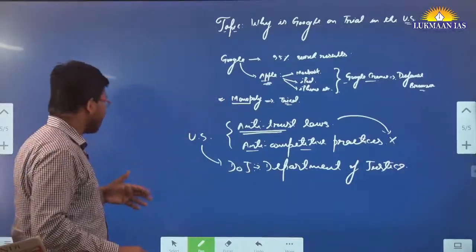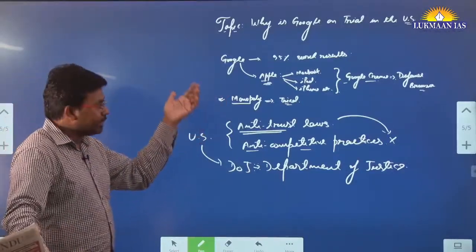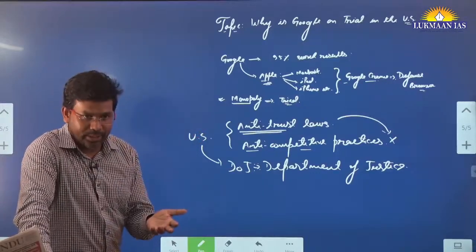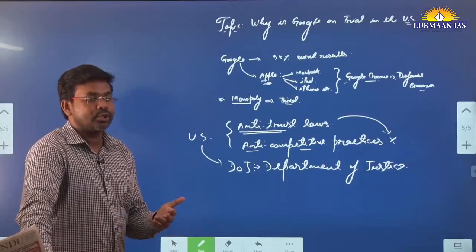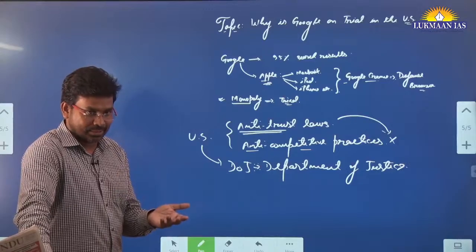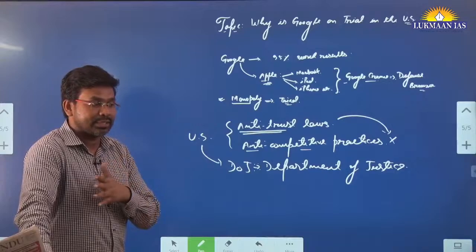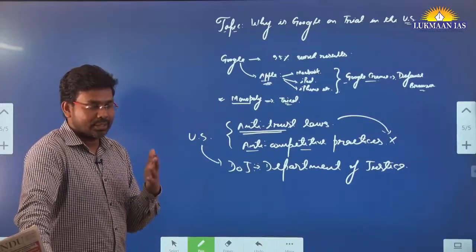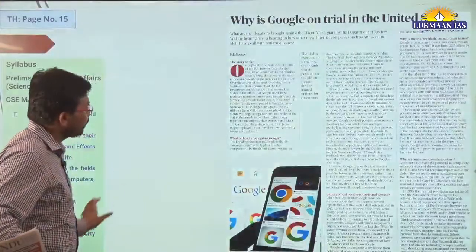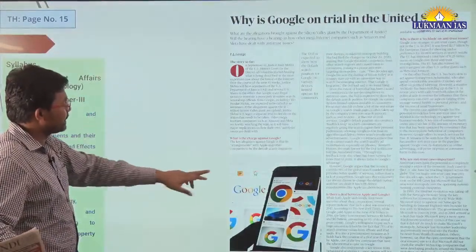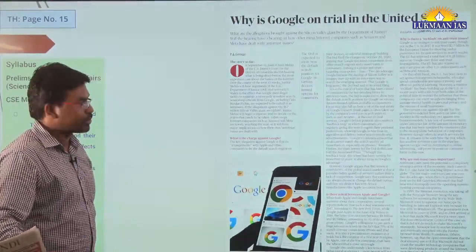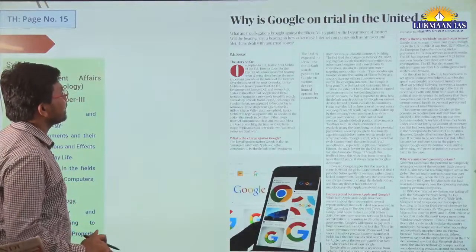So that's why it is an important topic, because in India also we have the Competition Commission of India that looks into the issue of monopolistic trade practices, trade practices that distort the trade and distort the competition in the economy. So that's why this topic is important. In this topic they have discussed the Google Chrome browser. I hope it is understood.